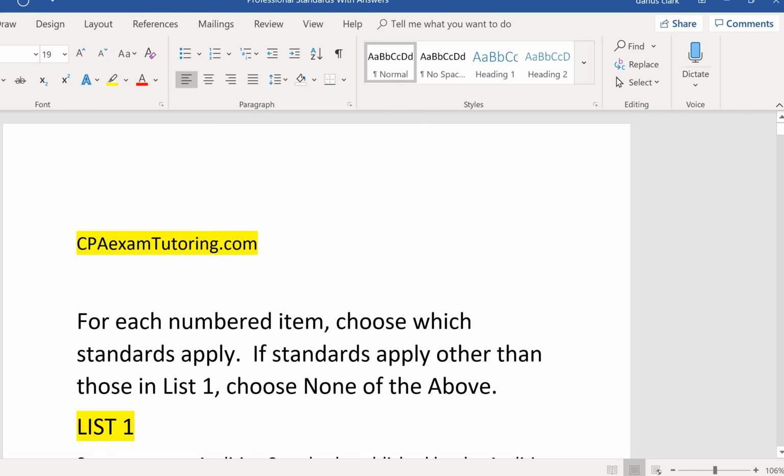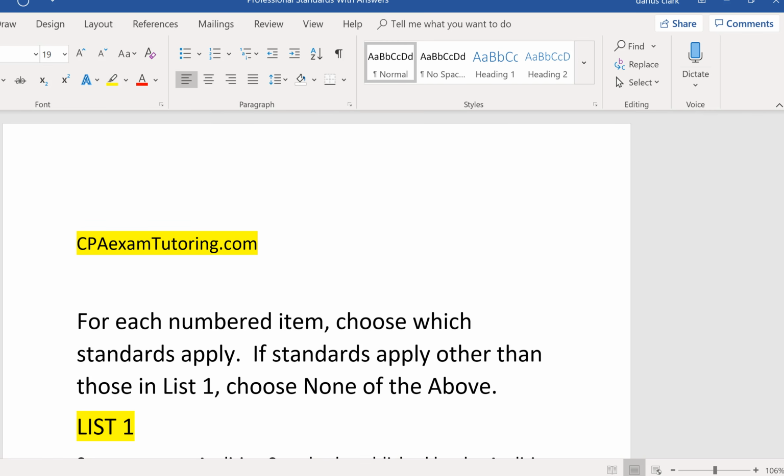All right, here is a sim on professional standards, because for each engagement, you've got to know which standards apply. And on a CPA audit exam, that's going to be a very big topic. They could ask you in multiple choice, they could ask you in a sim. So here's a sim dedicated to what standards apply to what engagements.